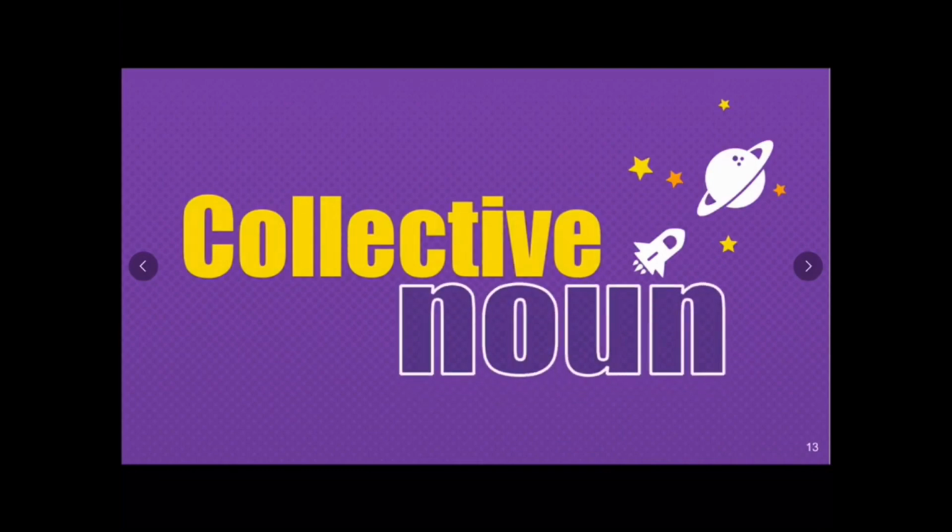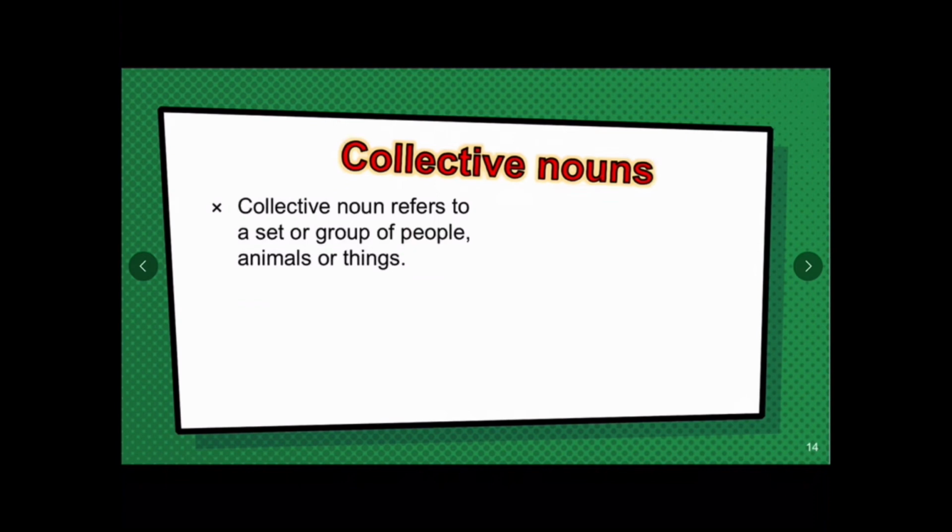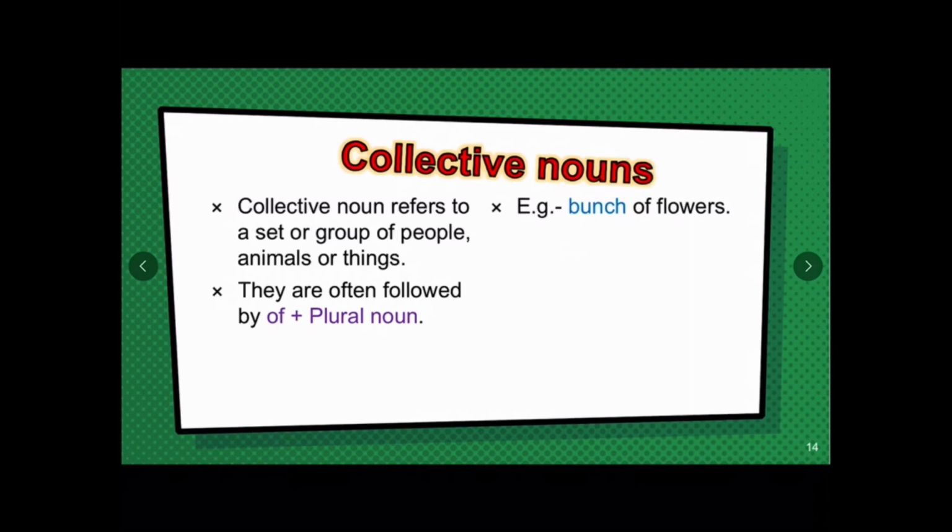Another type of noun is the collective noun. So what is a collective noun? A collective noun refers to a set or group of people, animals, or things. They are often followed by "of" and the plural form of the noun. For example, bunch of flowers, team of players, flock of birds, herd of buffaloes. So these are examples of collective nouns.